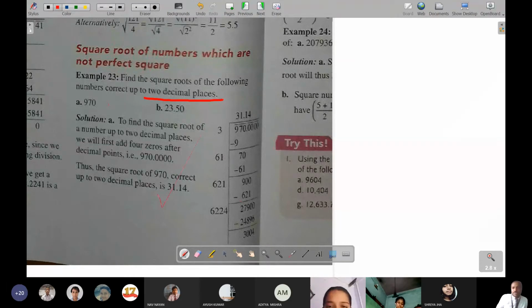Of course, we will find the square root by the long division method only. If it is not a perfect square, its decimal places will never end. So up to 2 decimal places has been said, so after the point you will take up to 4 decimal places and divide, like over here you can see up to 4 decimal places has been taken, and here it is being divided.